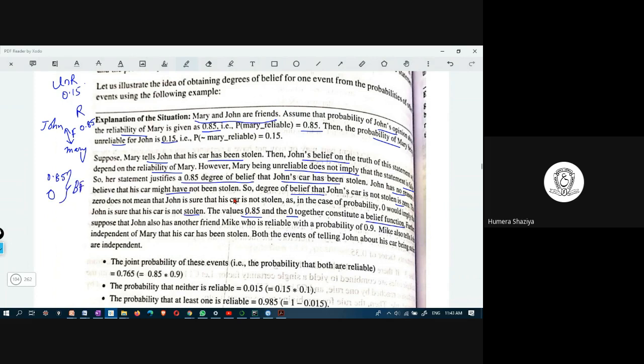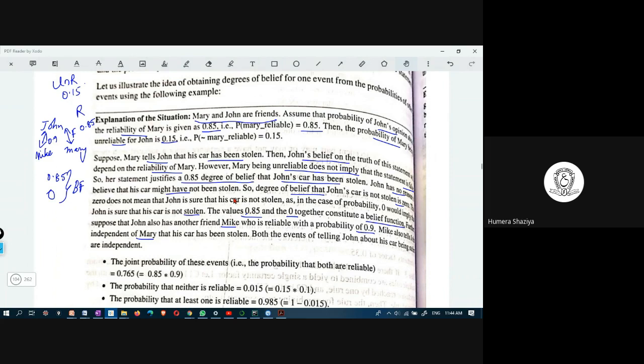Further, John has another friend called Mike. Mike's reliability is 0.9. Mike also tells John, independent of Mary, that his car has been stolen. Mike does not know that Mary has informed John that the car was stolen.